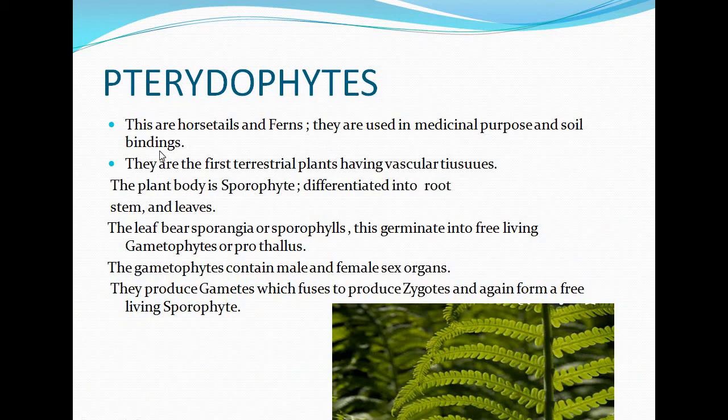Next is pteridophytes. These are horsetails and ferns like plants. They are used in medicinal purposes and soil binding. They are the first terrestrial plants having vascular tissues. The plant body is sporophytic here, differentiated into root, stem and leaves. The leaves bear sporangia or sporophylls. These germinate into free-living gametophytes or prothallus. The gametophytes contain male and female sex organs. They produce gametes which fuse to produce zygote, and again the life cycle continues.